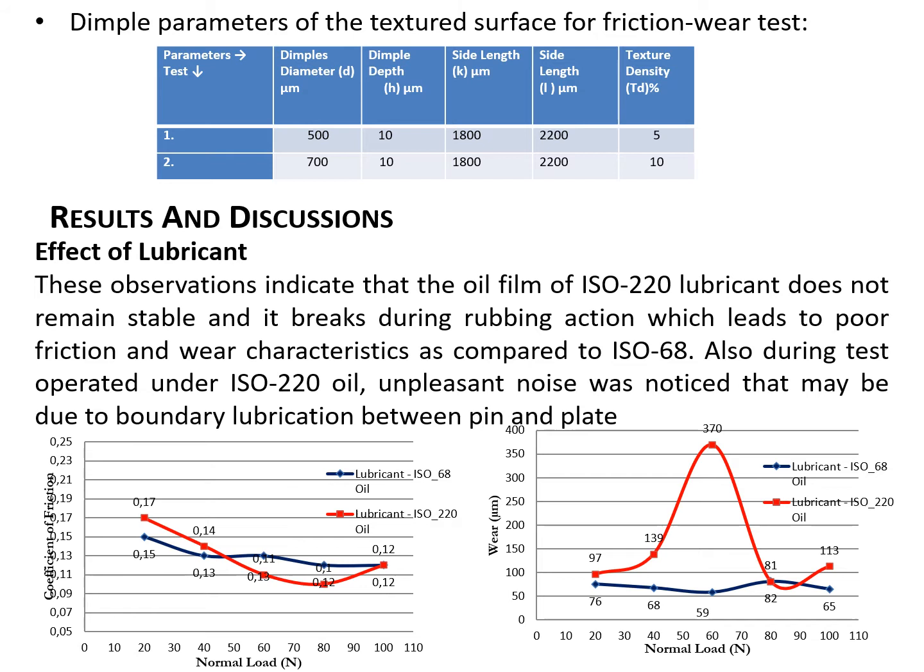Result and discussion. The effect of lubricant. Figure represents the effect of normal load on friction coefficient as well as on wear loss. This observation indicates that the oil film of ISO 220 oil does not remain stable and is going to break down during the rubbing action, which can lead to poor friction and wear characteristics as compared to ISO 68 oil. Also, during the test operated under ISO 220 oil, an unpleasant sound was noticed that may be due to the boundary lubrication between the pin and plate.